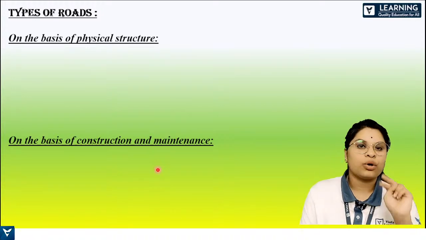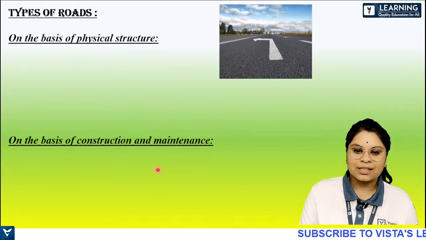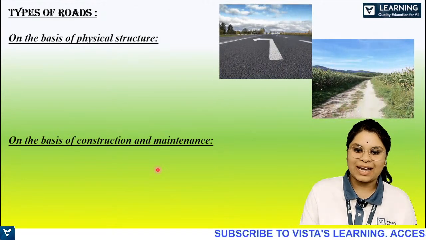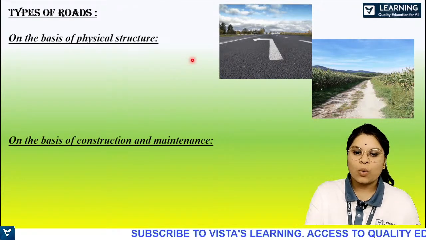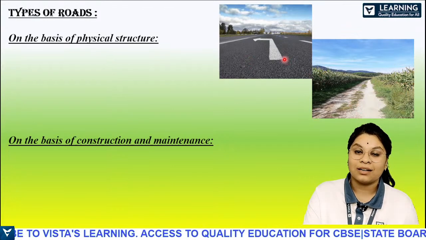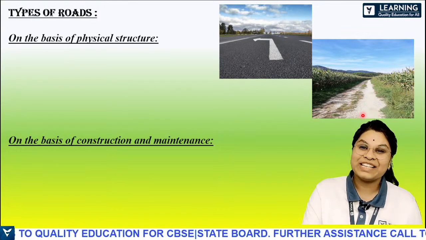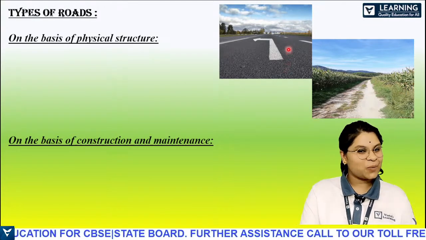So I'll show you two images now. You just tell me the difference. Understood? Yes. So here there's one picture, and here there's another picture. What difference can you see here? Don't tell me here there's an arrow mark and here there's no arrow mark. Please, okay, please don't tell me that. So yeah, what is it?